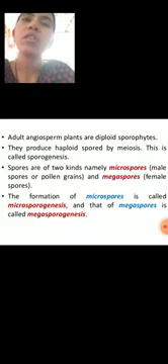Each microspore mother cell undergoes meiosis and forms four haploid microspores. This process of formation of microspores from sporogenous tissue is known as microsporogenesis. The formation of megaspores is called megasporogenesis.